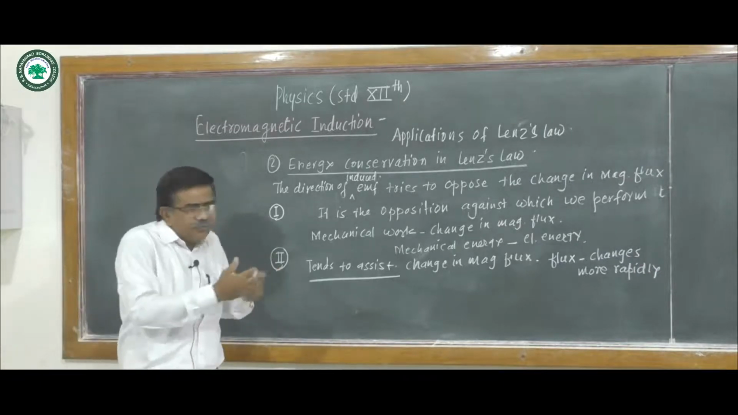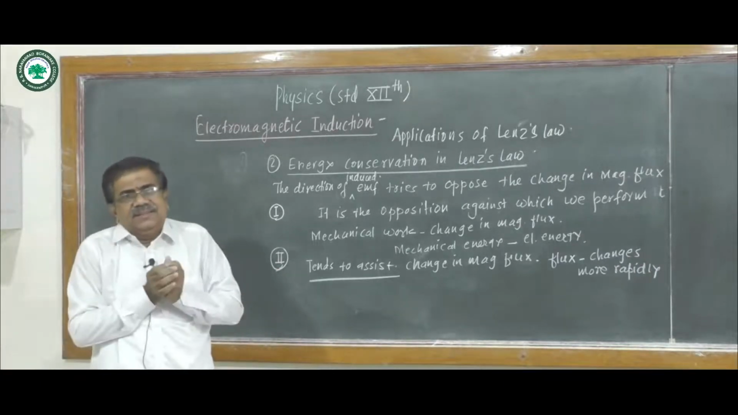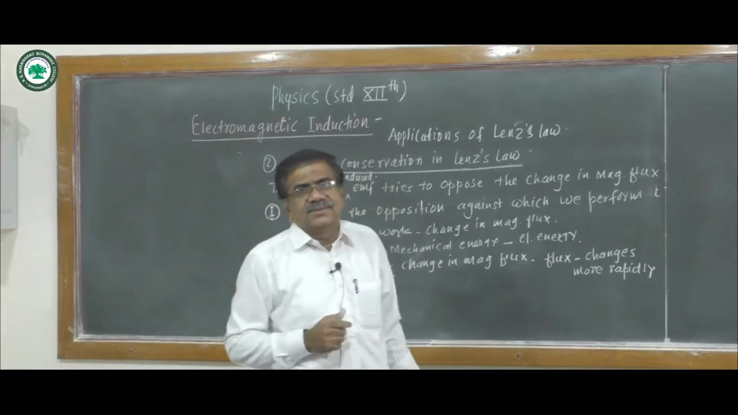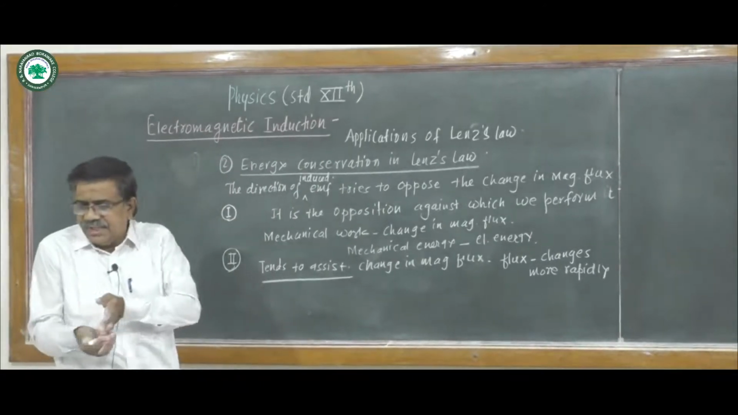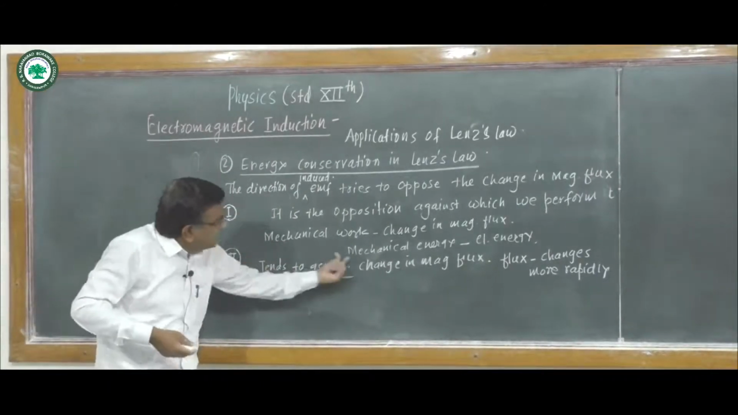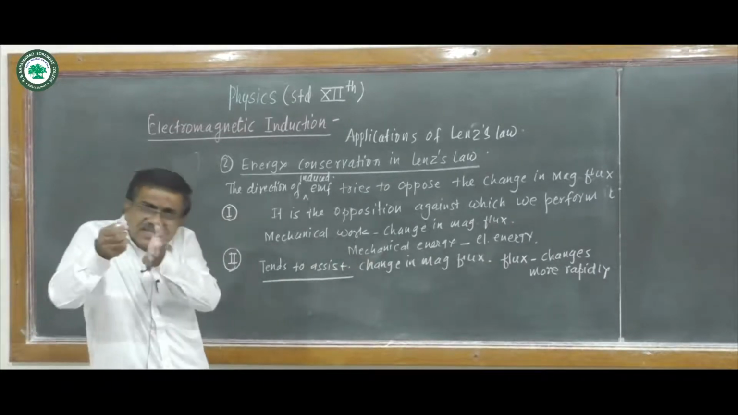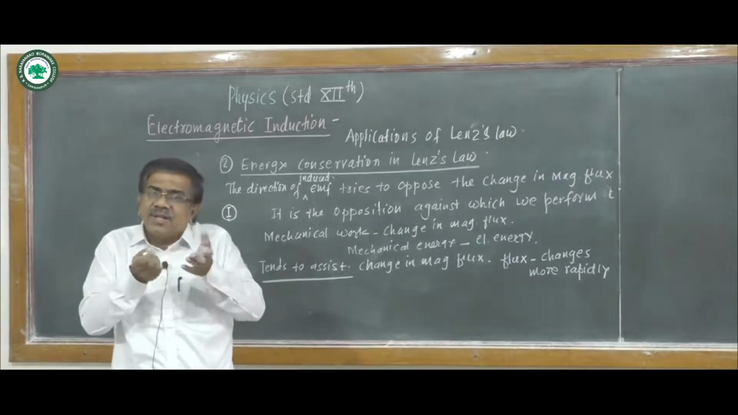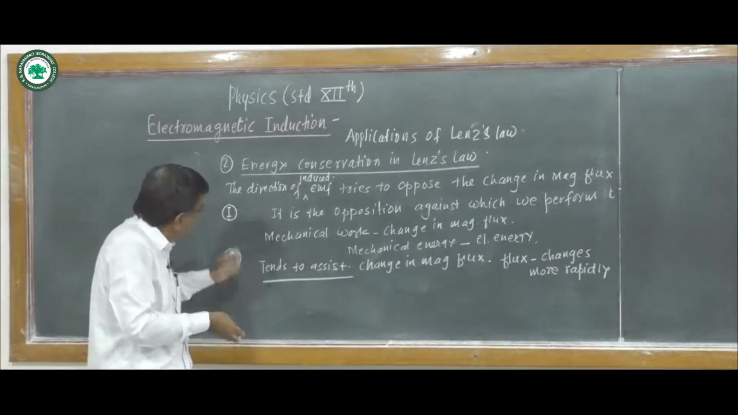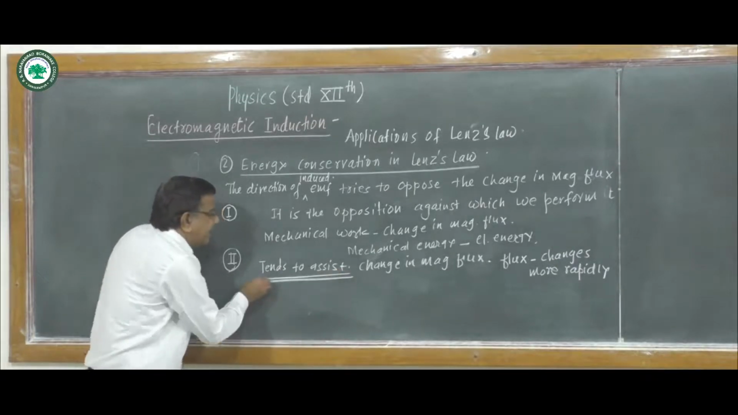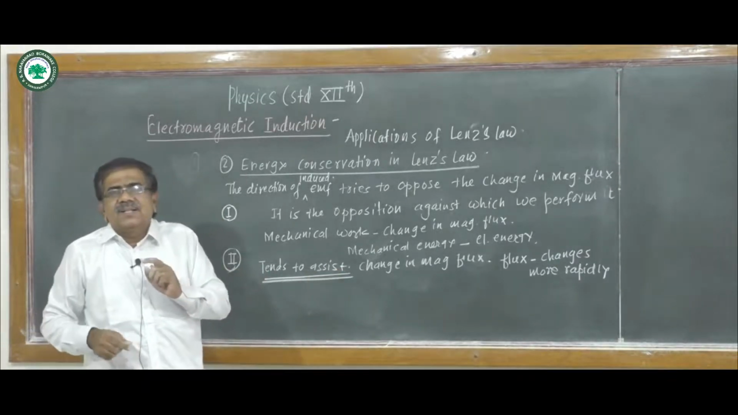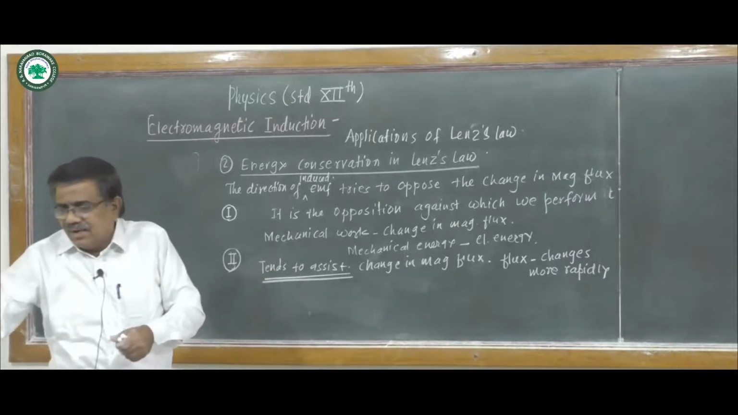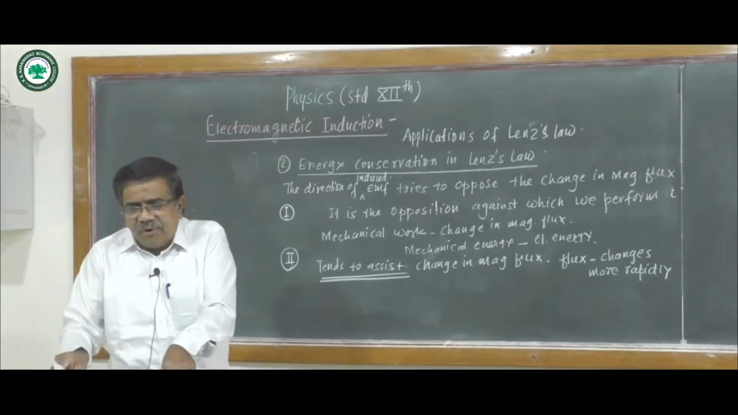A large amount of energy is created due to a small expenditure of energy, but this is contradictory to the law of conservation of energy. It means it does not assist, but it opposes the change in magnetic flux which is responsible for its production.